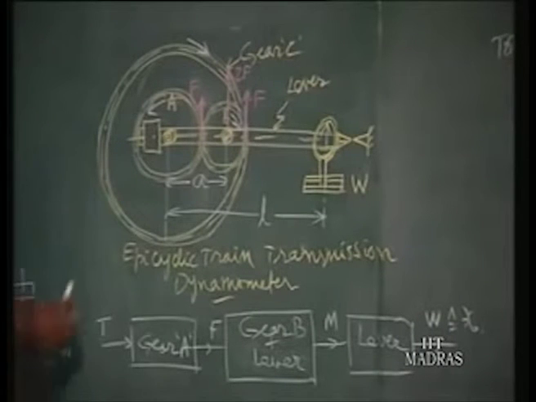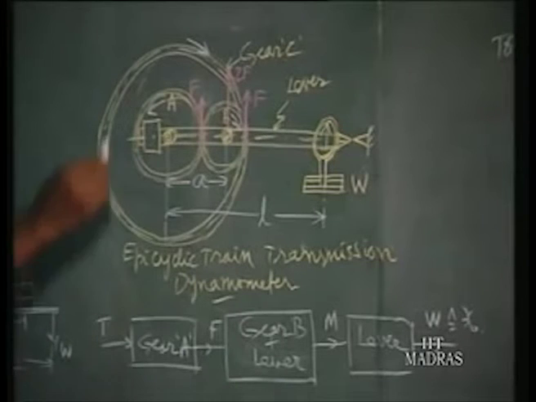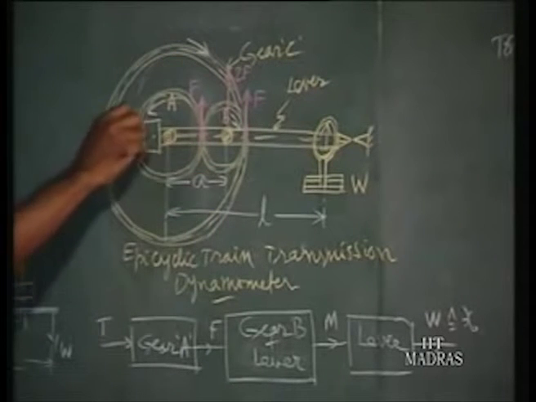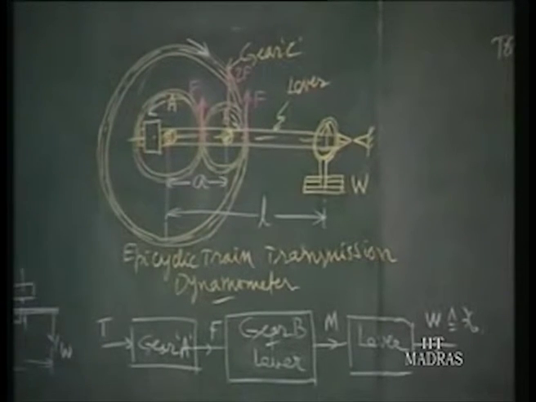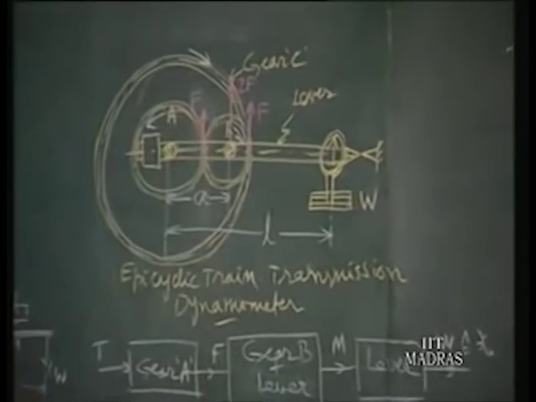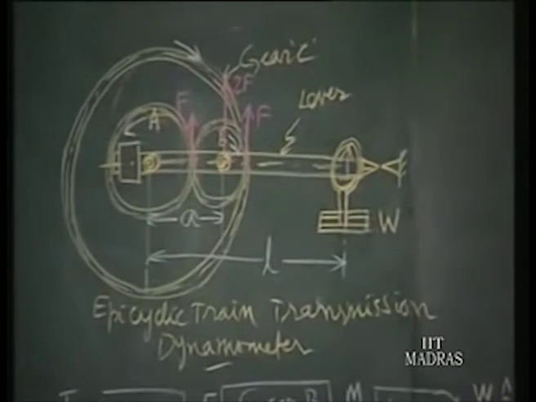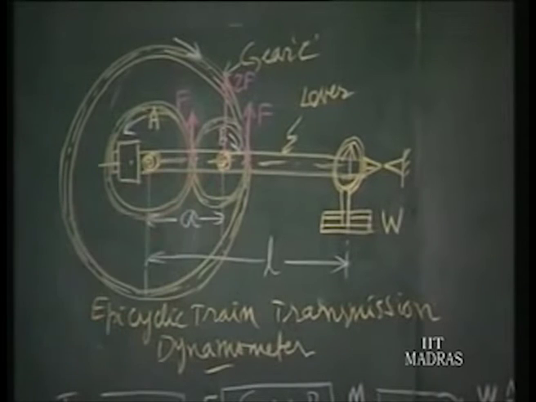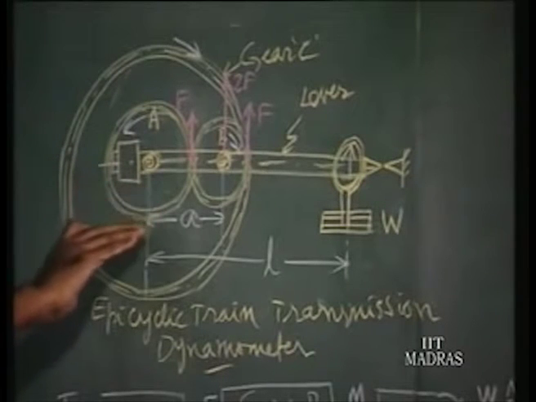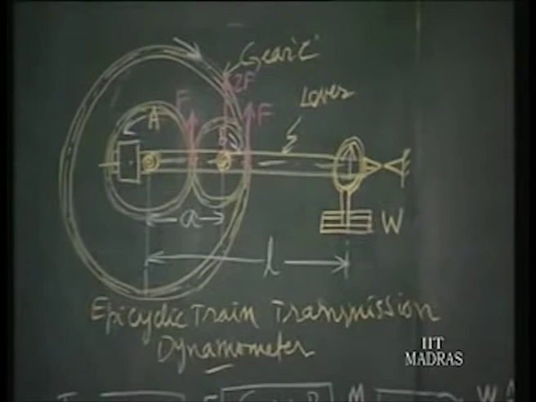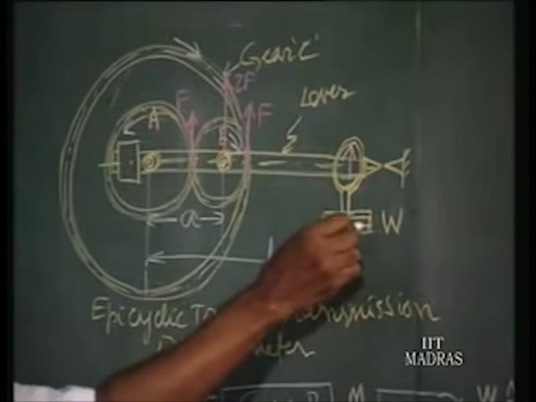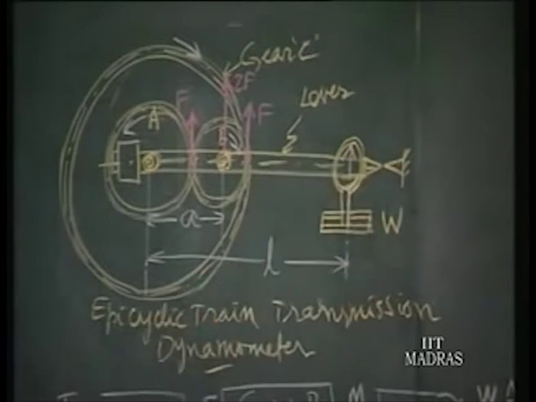The input gear A is coupled to the motor, and the output gear C is connected to the generator. In between you should have this intermediate gear B. This set of gears you can arrange, and when the torque is transmitted through this set of gears, the torque is measured by putting different weights here against this reference mark.